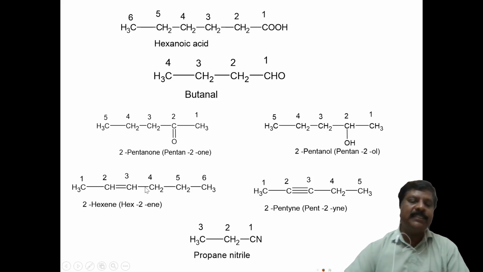Another one is where the double bond is there. There is hexene, since with a double bond, ENE will be there. Here the compound contains a 6 carbon atom chain. Therefore, hexene, but the double bond is present between 2 and 3, and the lowest number from the beginning is 2. Therefore, 2-hexene is the name of this compound. Or hex-2-ene, we can also write.